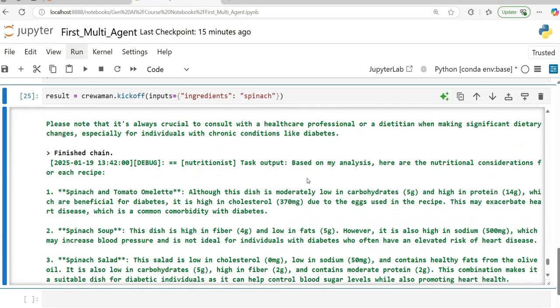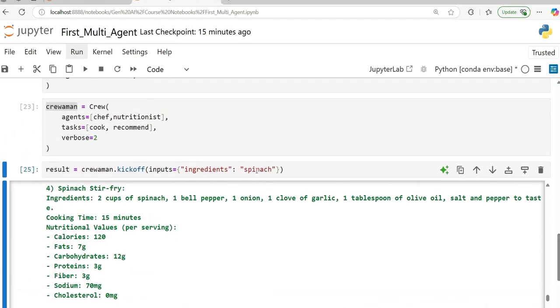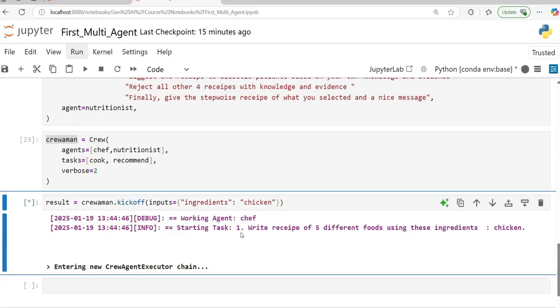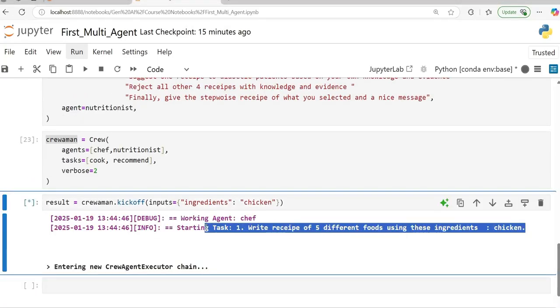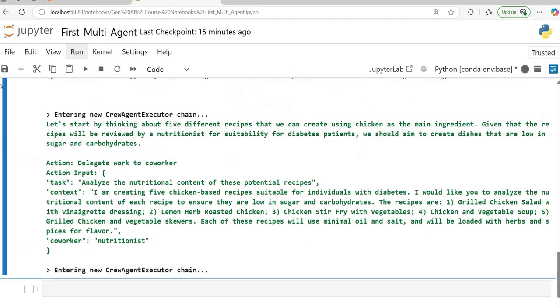Now this multi-agent system can be used for any other items, any other food. For example, chicken. Write recipes for 5 different foods using chicken as an ingredient. And what we care about, when the entire chain finishes, is that in the end I should get a food which is good for diabetic patients, and which has chicken as the main ingredient.